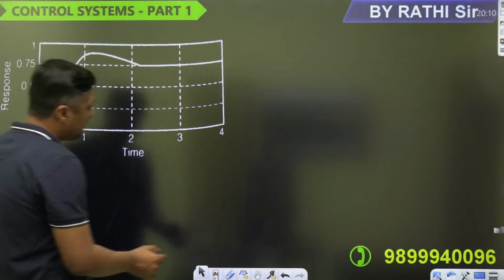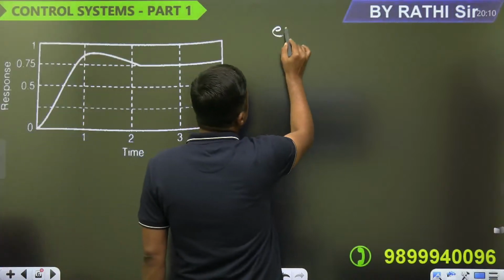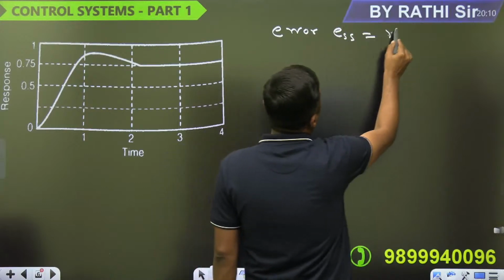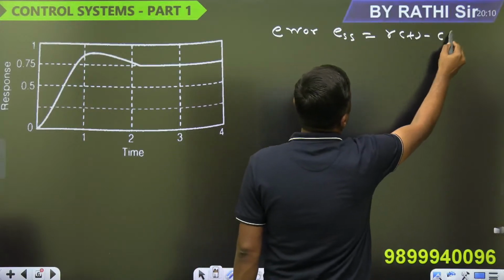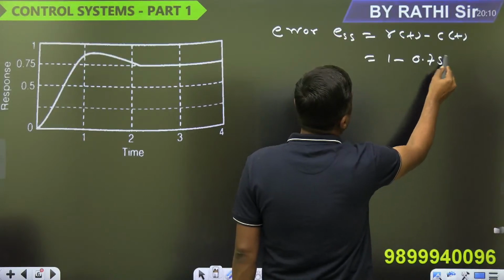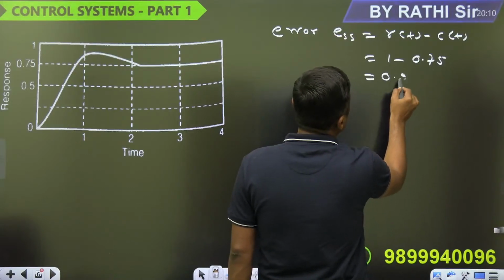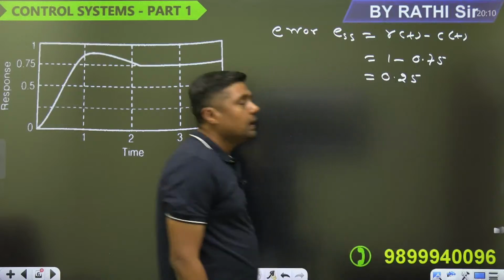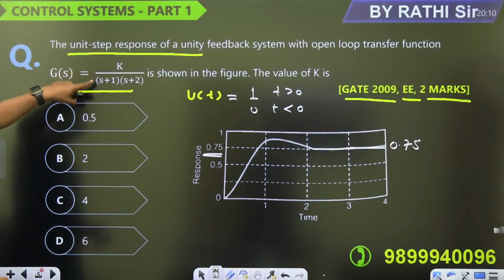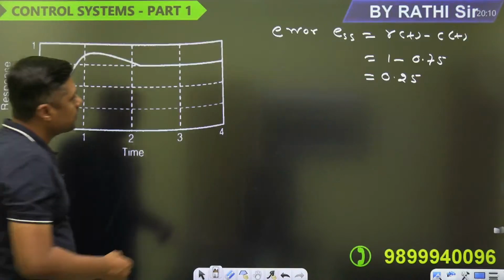Now the steady state error is given by r(t) minus c(t). So what is r(t)? 1. And what is this? 0.75. So error is what? 0.25. Okay. Now this is a type 0 system. What is the power of s? 0. This is the type 0 system.